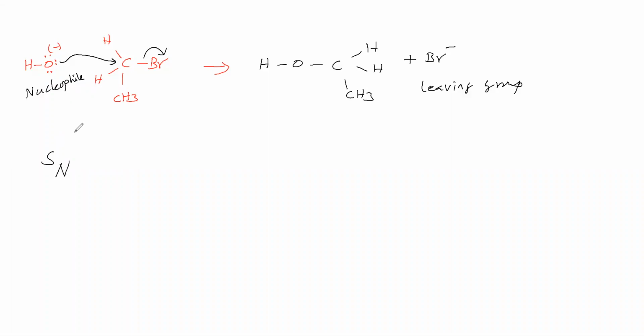In this one, the substrate is ethyl bromide, the nucleophile is OH minus, and the leaving group is Br minus. Now, in the nucleophilic substitution reaction, what is the order of this reaction and what is its molecularity? That we will see.